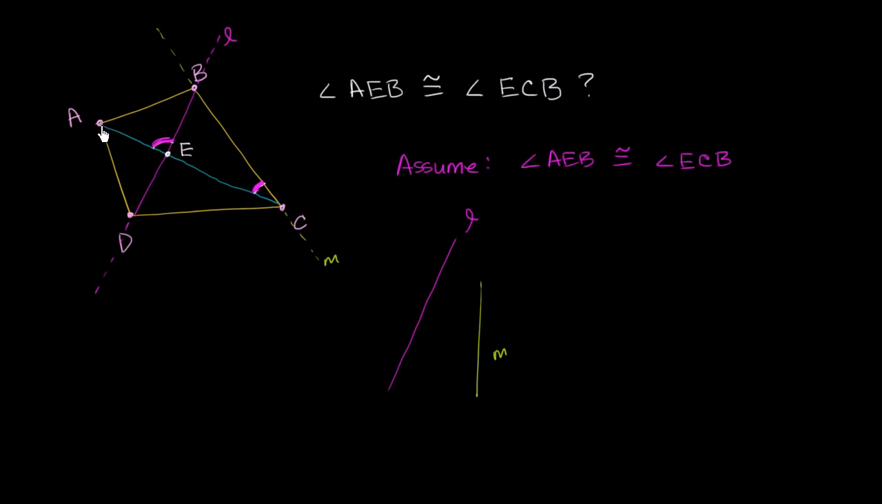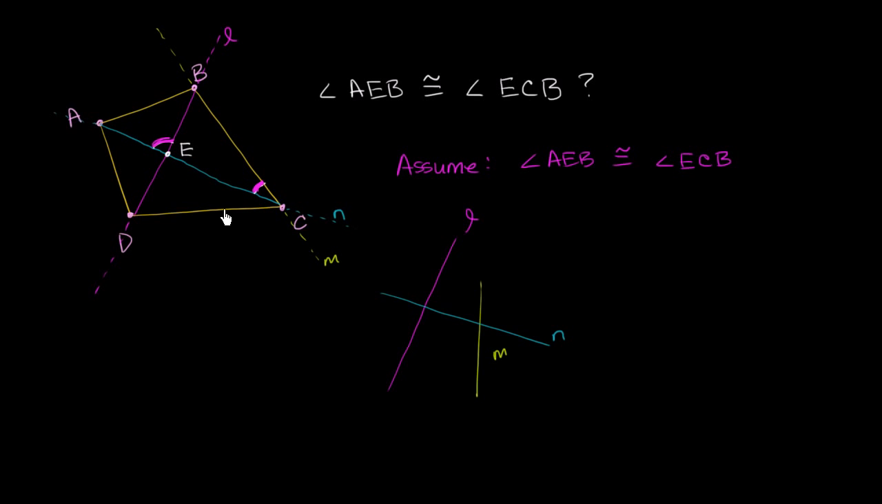And then we also have the segment AC. AC, once again, is a segment, but we can view it as a subset of a larger line, and we'll call that larger line, line N. So let me draw line N like this. And we see that it intersects both line L and line M. So it looks something like that. That is line N. And we've assumed that angle AEB is congruent to angle ECB.